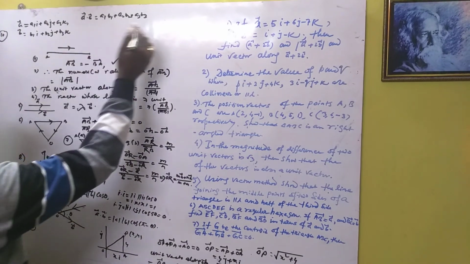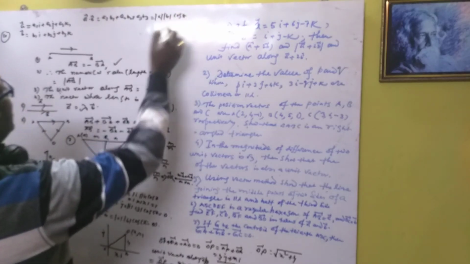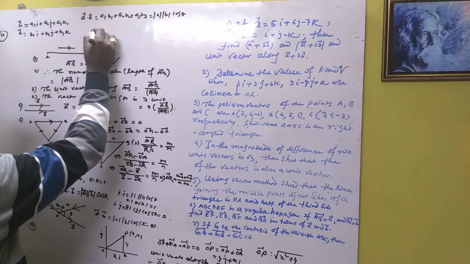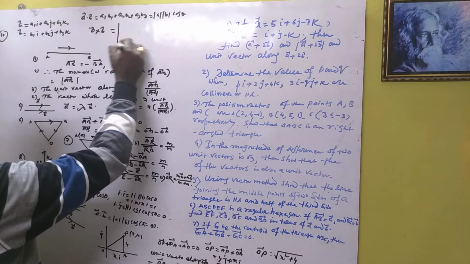Another formula here is mod A, mod B into cos theta. Now also find A cross B. What is the meaning of A cross B? Let's first write the vectors here.